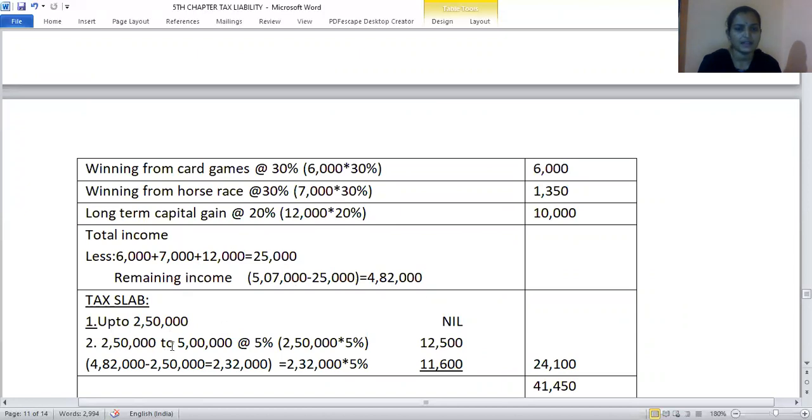First 2.5 lakh, it is exempted. 2.5 lakhs to 5 lakhs, the rate of tax is 5%. So we have to calculate 5% on this. And on the remaining amount, 20% tax should be considered.